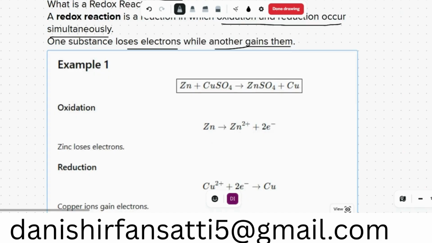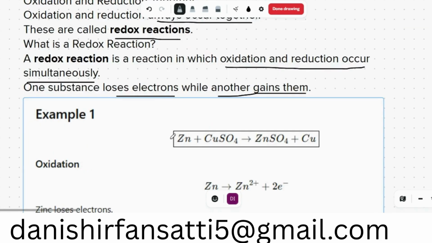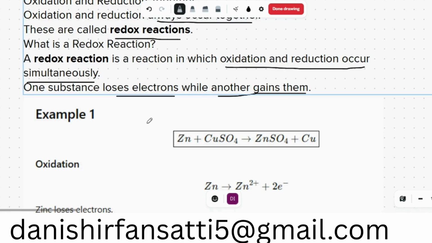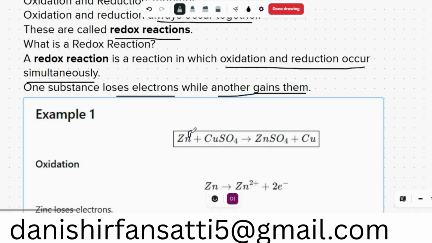For example, I will zoom in a little bit. Now you can see what is the charge on zinc. Zinc has a zero charge, copper plus 2 and SO4 minus 2.